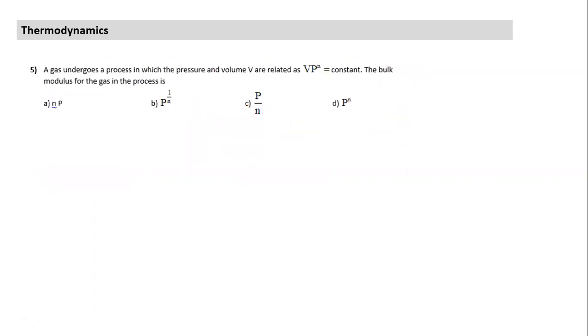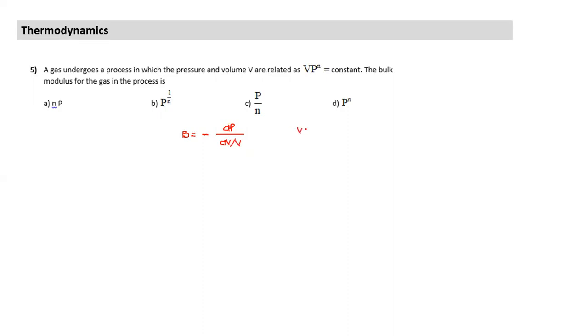Let's do the next one. Read the question. This question is about bulk modulus. So we start from this. Do we remember what bulk modulus is? Kevin, can you tell me what bulk modulus is equal to? You did it last week also. Minus P by, nothing you remember? Pressure, stress by strain. In this case, bulk modulus is dP by relative strain, dV by V. So I need dP by dV.